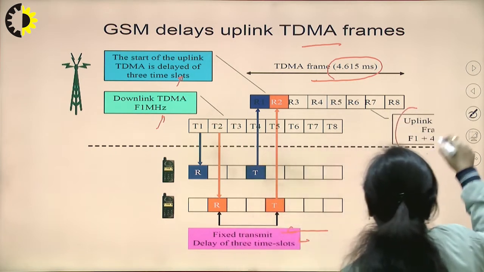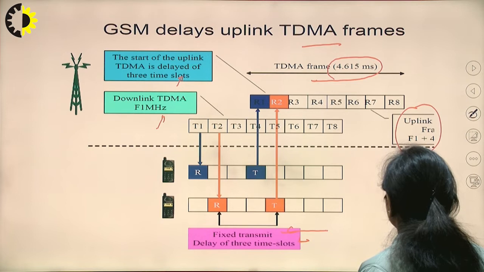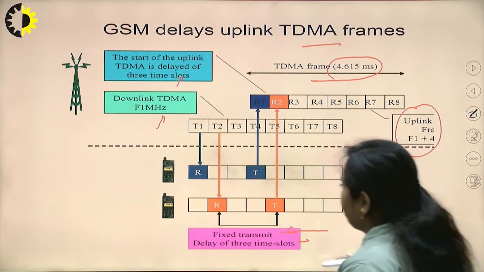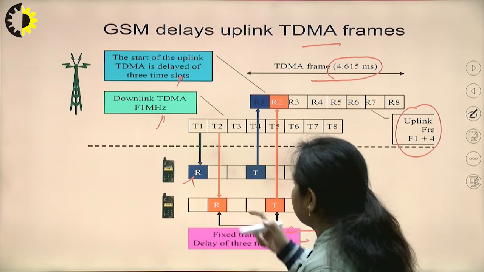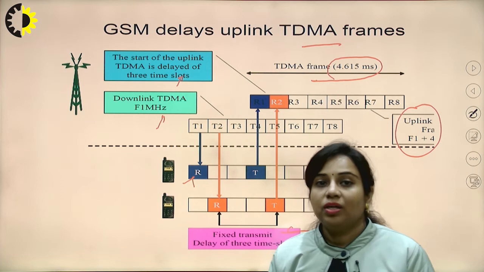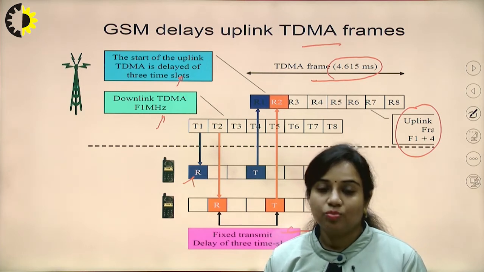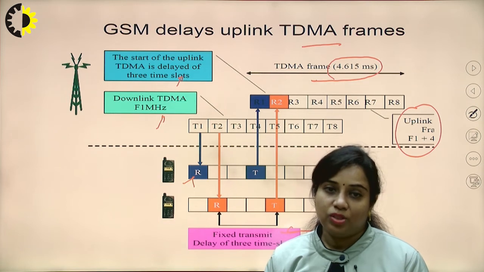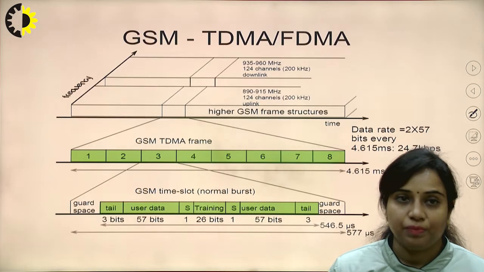Now, this will be the uplink frame that is considered as F1 plus different 4 frames will be there. So, that is related to R and T, then this will be R and T. So, you can see that this is the delay that has been provided in the uplink. Now, what is uplink? Uplink means when we are transmitting the information from mobile phone to base station, and when the information is transmitted from base station to mobile phone, then that will be the downlink frequency range.